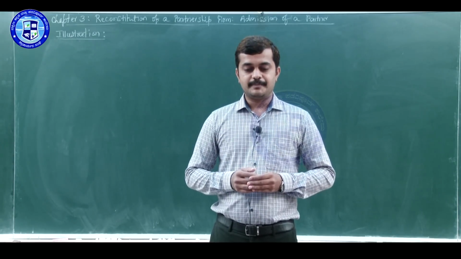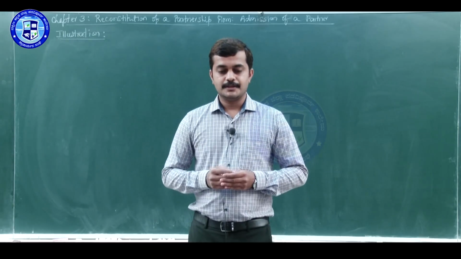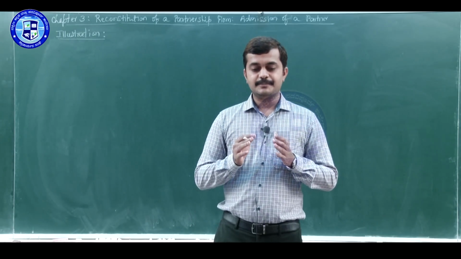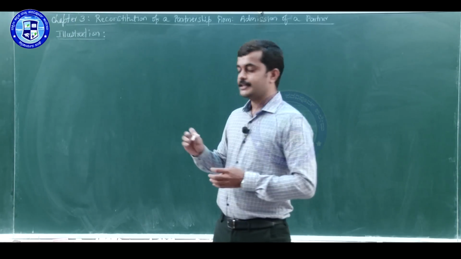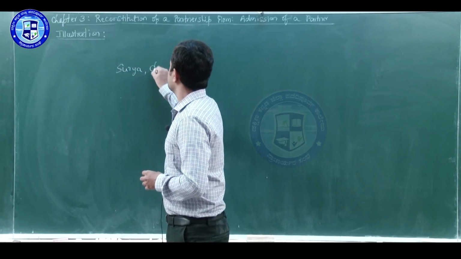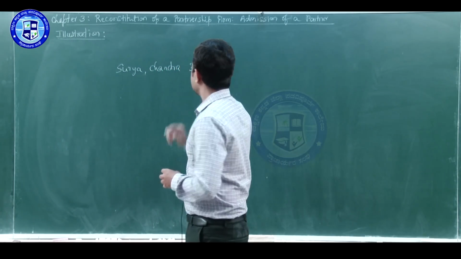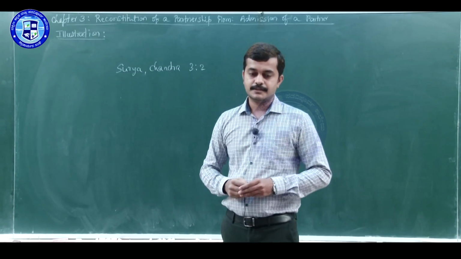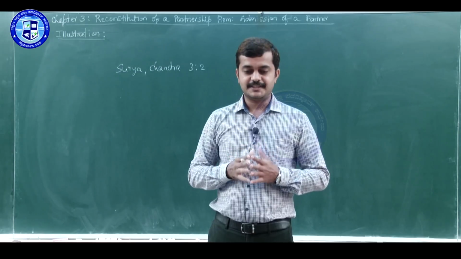Surya and Chandra are partners sharing profits and losses in the ratio of 3:2. So there are two partners, their names are Surya and Chandra, and their old profit sharing ratio is given, which is 3:2. Their balance sheet is given as on 31st March 2016.